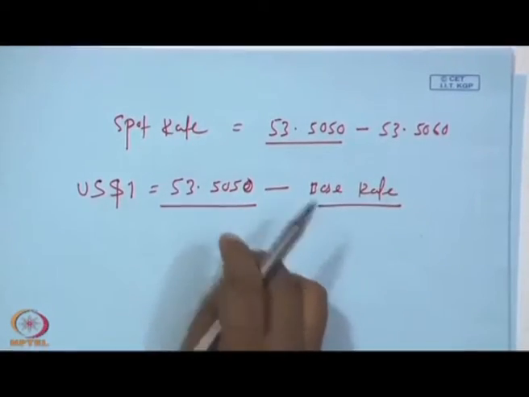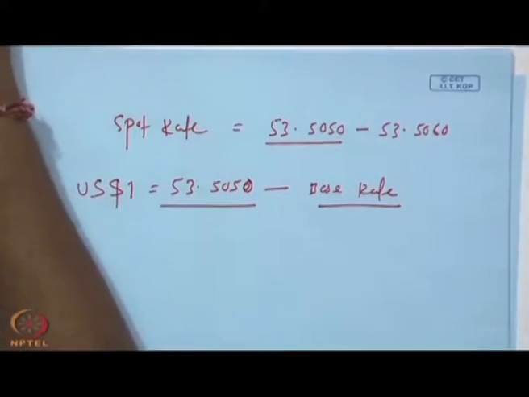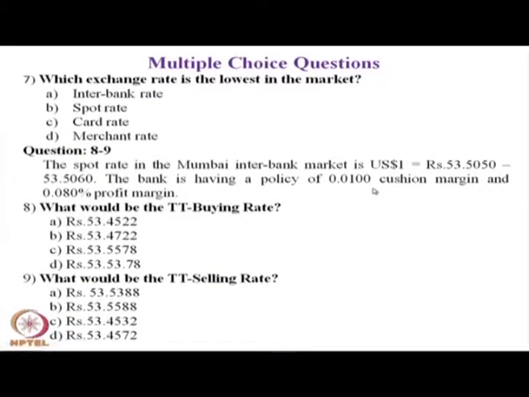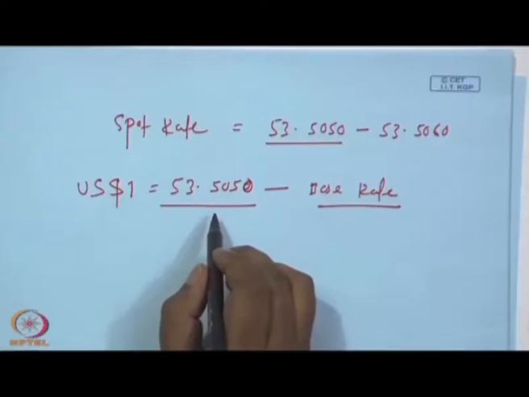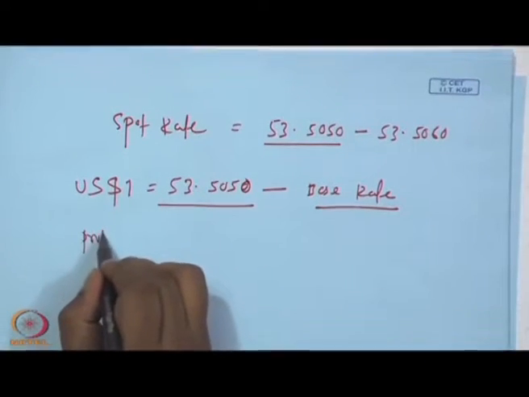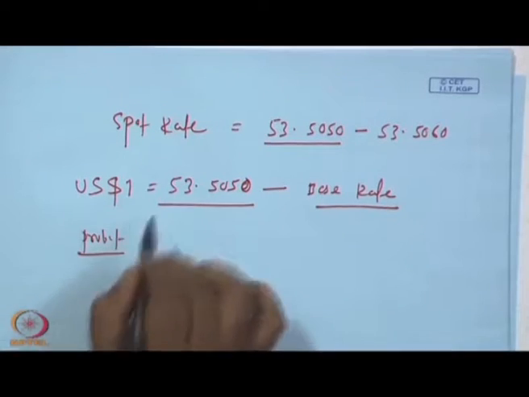The bank has a policy of a 0.01 cushion, so a cushion rate applies, and the bank also charges a 0.80% profit margin. You have to subtract the profit margin, since the bank will surrender less rupee to you.